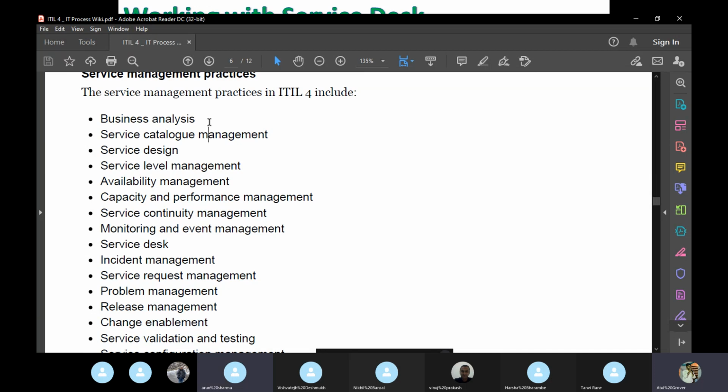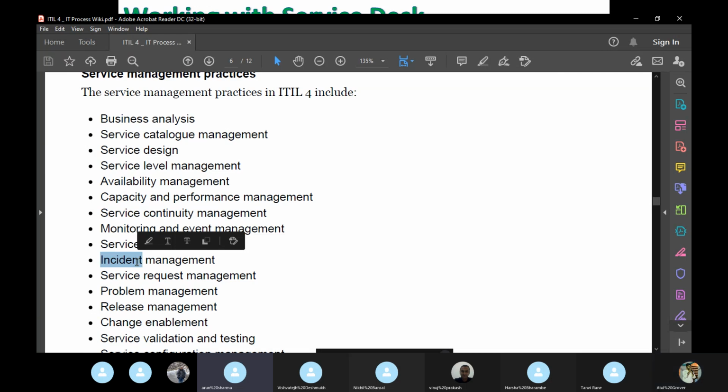Business analysis is not in ServiceNow. Service design is not in ServiceNow, because these are the theoretical parts which you need to do on pen and paper basically. But like SLM, you can see. Catalog, you can see. Capacity and performance, you can see. CMDB, you can see. Monitoring, you can see. Service desk is not available directly, but indirectly it is available. Incident, you can see there.